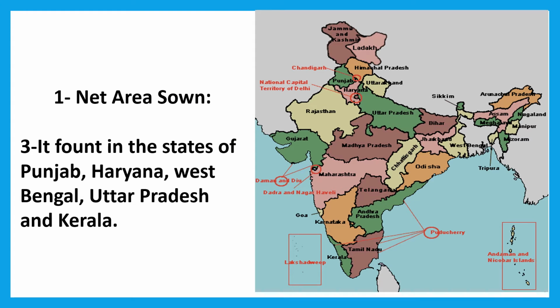We can find net zone area in some states: Punjab, Haryana, West Bengal, Uttar Pradesh, Kerala. These are the net zone area, children.